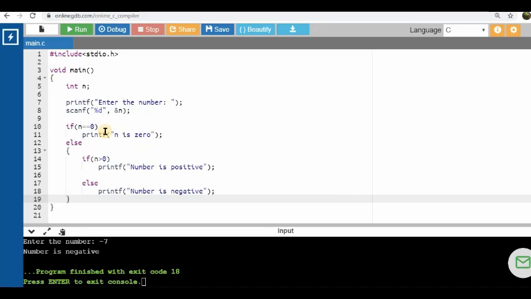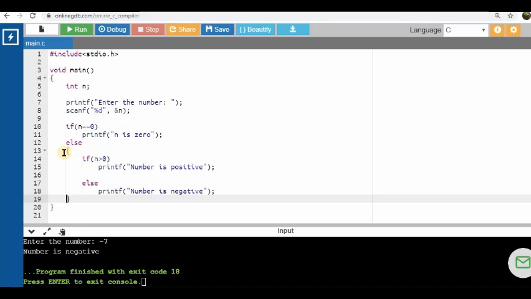If n equals 0, then print n is 0. Else, that is the false part of this if statement, is another if-else condition. Else if n greater than 0, print number is positive, else number is negative. This is one way of implementing the nested if-else, the multi-way branching using nested if-else.